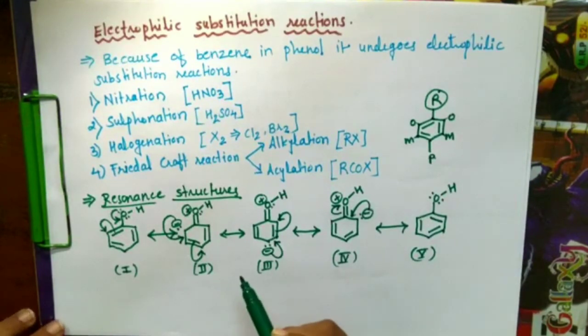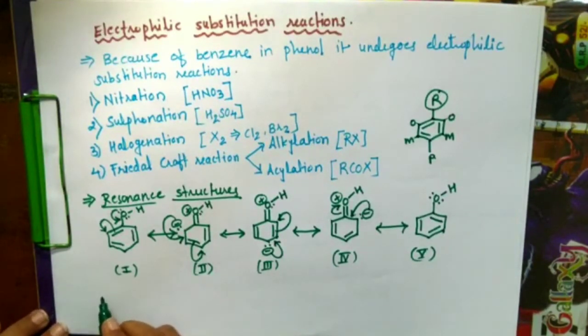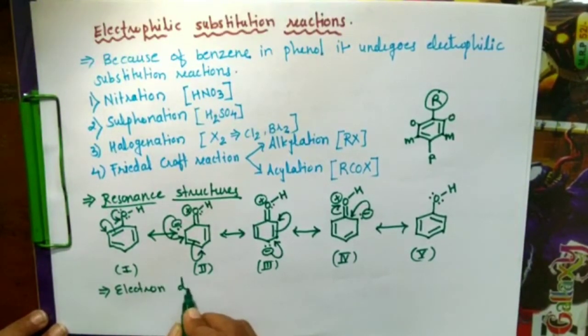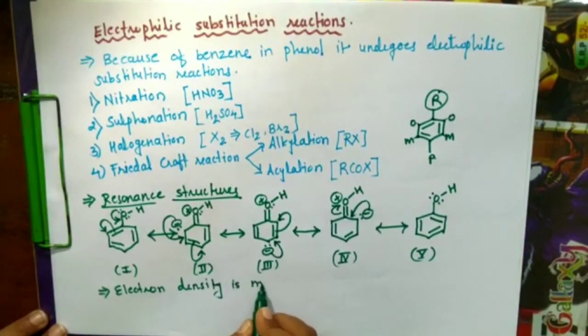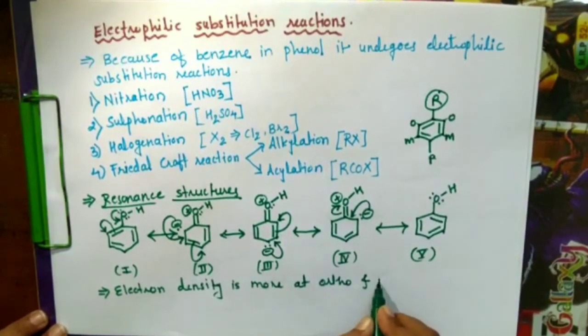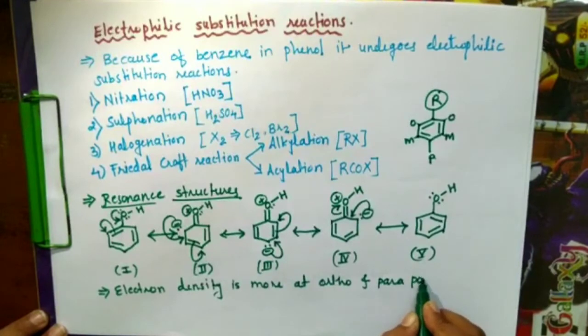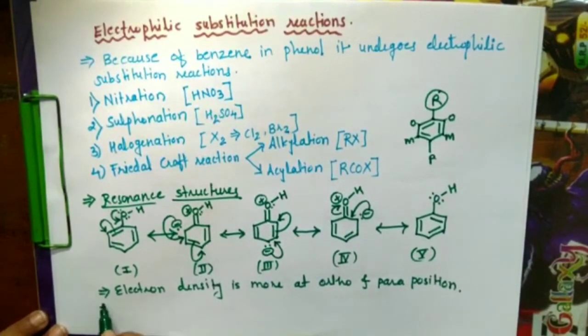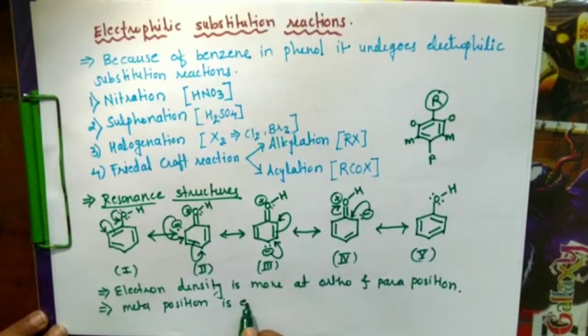After studying these 5 resonating structures, we come to the conclusion that electron density is more at the ortho and para positions, whereas the meta position is electron deficient in the case of phenol.